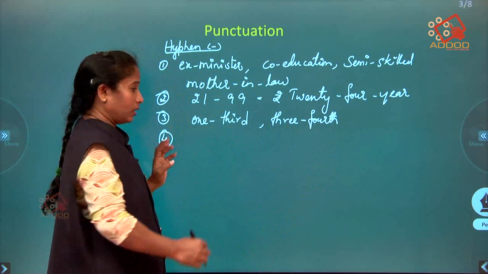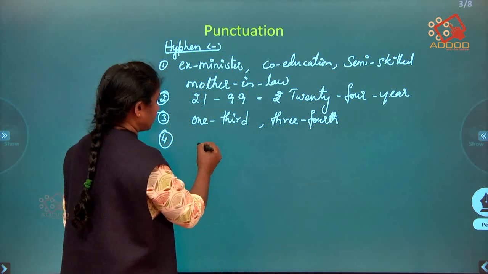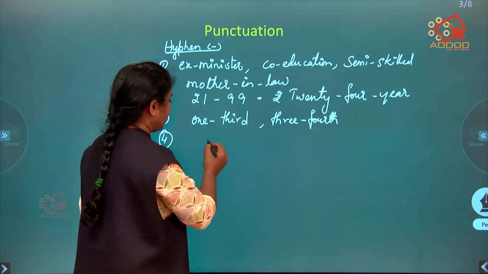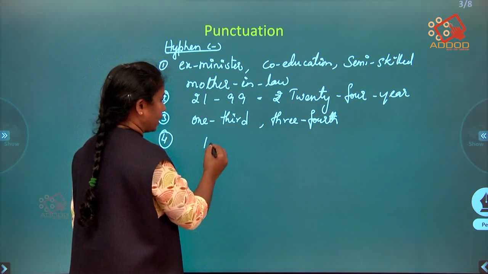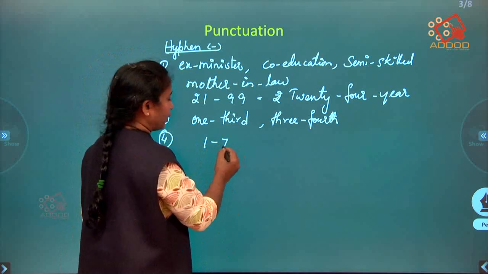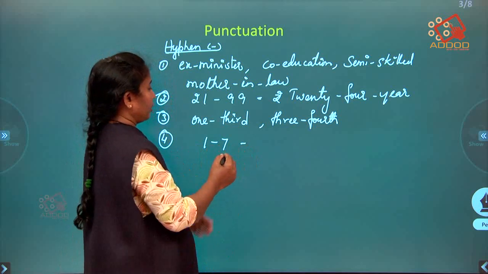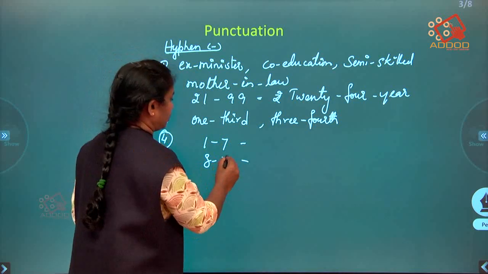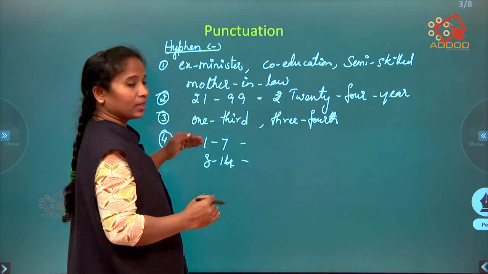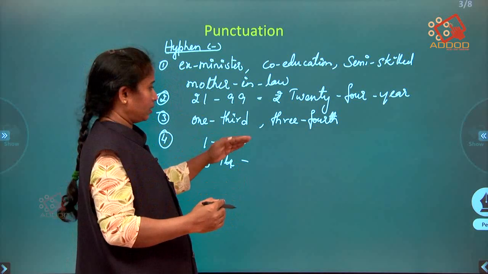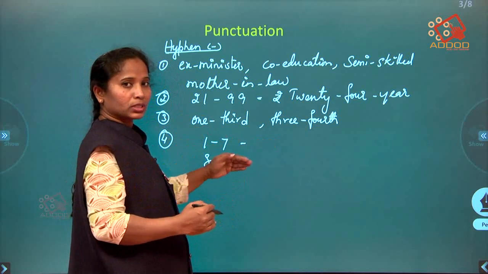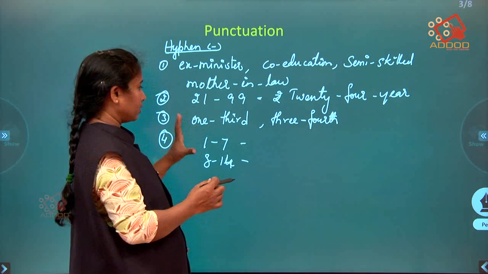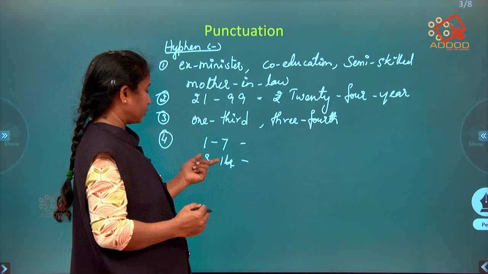Next one, to indicate a range of numbers. For example, from 1 to 7 it indicates first class students, from 8 to 14 second class, or you can give grading. So by indicating the range, we can use hyphens.